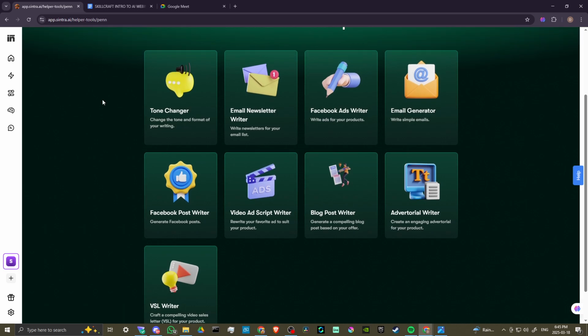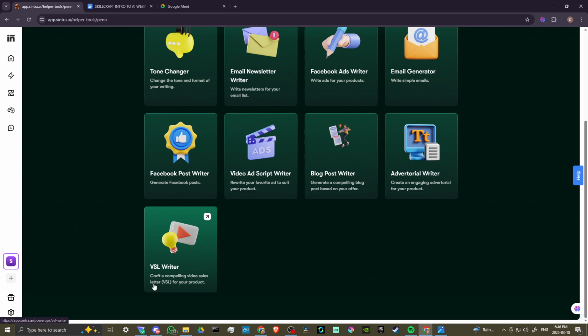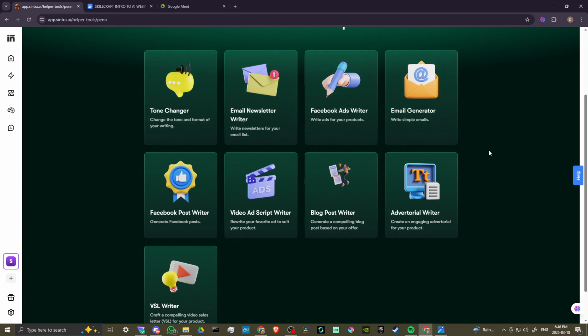So what we can do with Penn is we can change the tone and format of your writing. We can write newsletters for your email list. We can write ads for your products. We can write simple emails. If there's a simple email you need to generate, Penn can do that for you. We could generate Facebook posts. We can rewrite your favorite ad to suit your product. We could generate a compelling blog post based on your offer. Create an engaging advertorial for your product. Craft a compelling video sales letter, a VSL for your product. All of these are what you have available with Penn, and these are all incredibly useful.